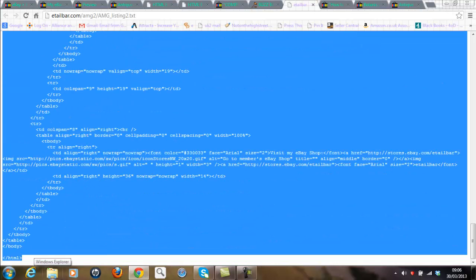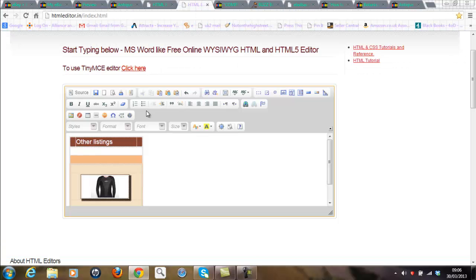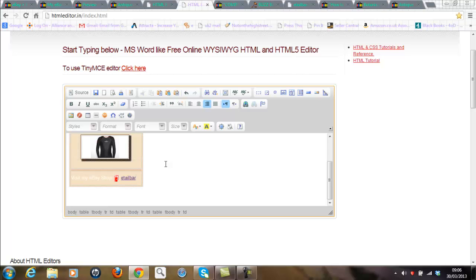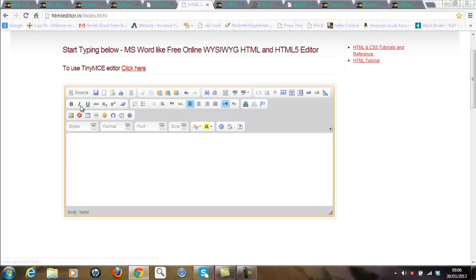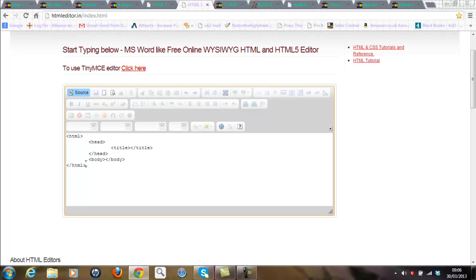Control C, and then I'm going back to the HTML editor and I'm going to drop the text into the source code. Just get rid of this. I'm going to get rid of this, and now I'm going to drop that text here, and let's see what happens.